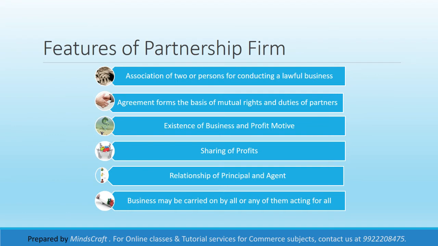When we see the features of partnership, the first is that there are two or more persons. There must be at least two persons to form a partnership. The Partnership Act does not specify the maximum number of persons, but Section 464 of the Indian Companies Act 2013 restricts the number of partners to 50. So the maximum number of partners should be 50.